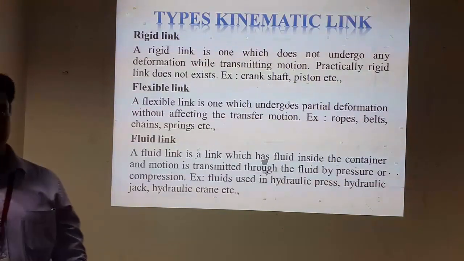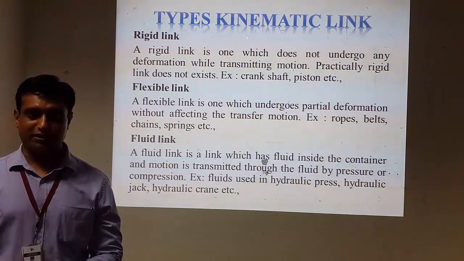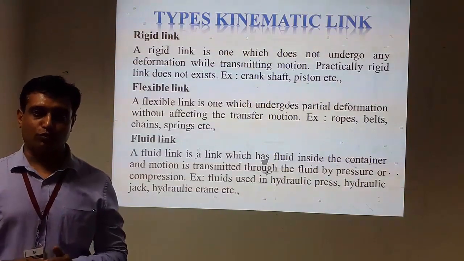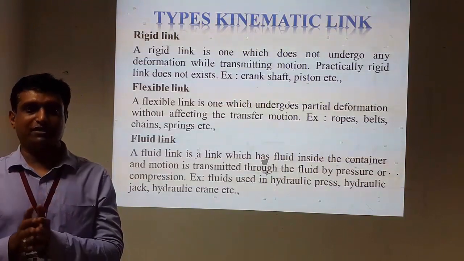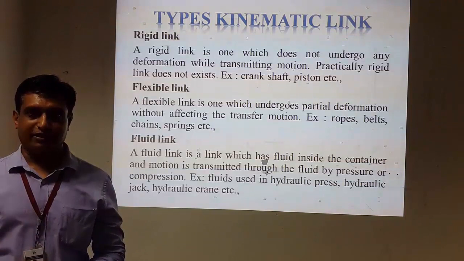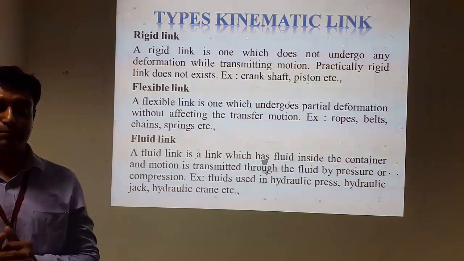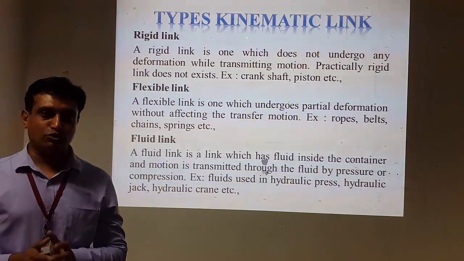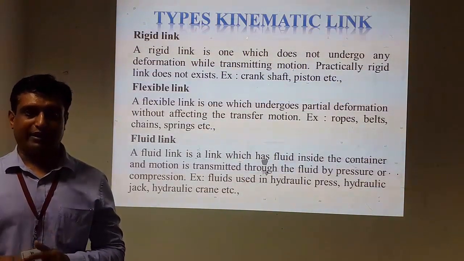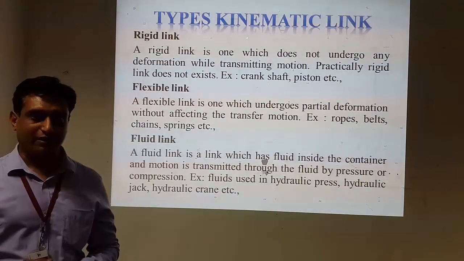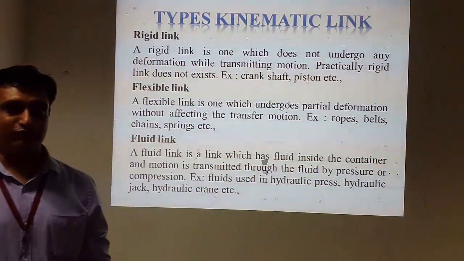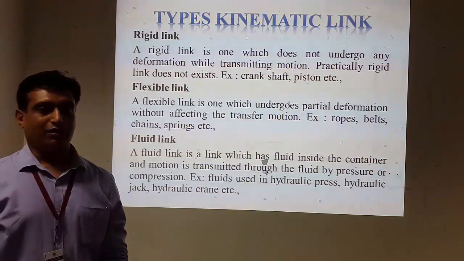Rigid link, first of all we need to understand what is rigidity. If we apply a force on a particular body and under the effect of that force, if deformation doesn't take place on that body, that property is known as rigidity. If the link is made of such a material that it doesn't show any kind of deformation, that link can be said to be a rigid link. Opposite to the rigid link, the other kind of link is flexible link.